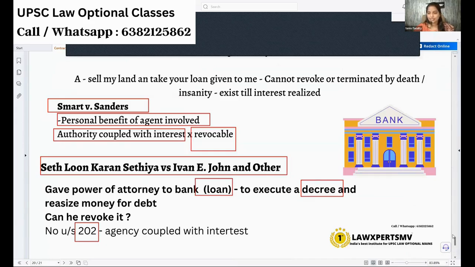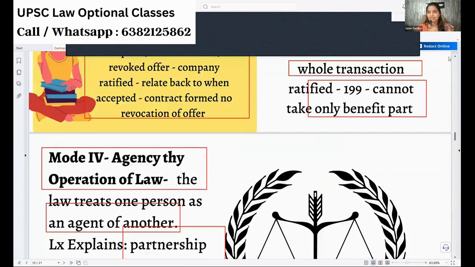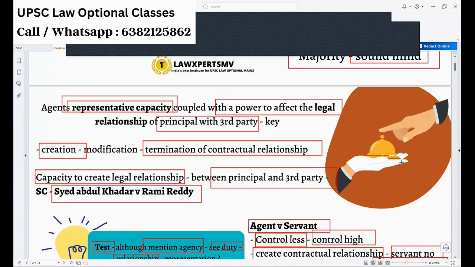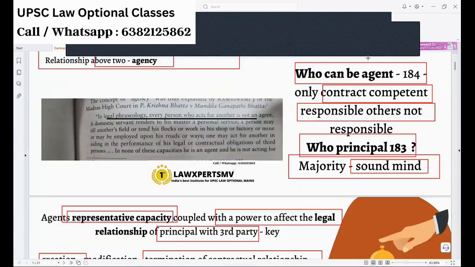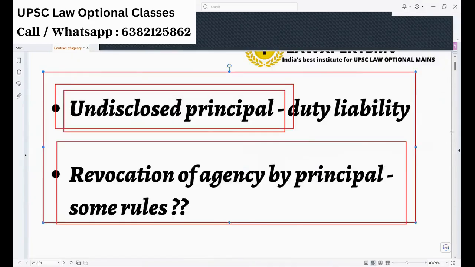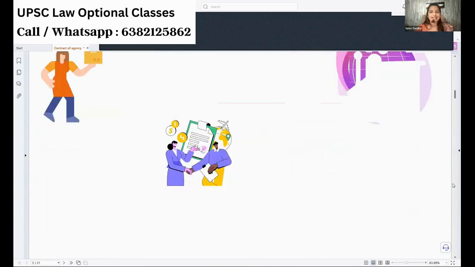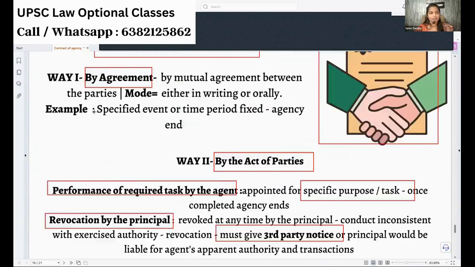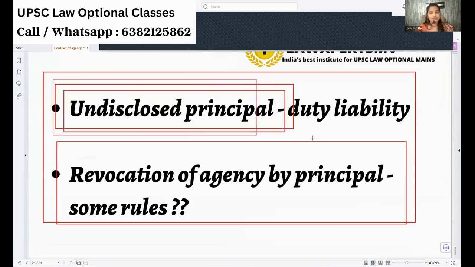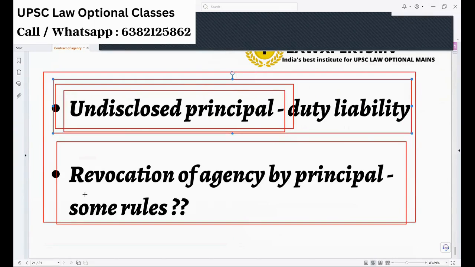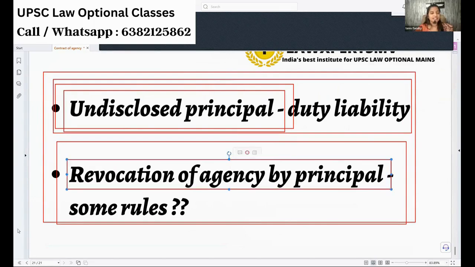So we have completed agency. If you have any doubts, you can ask. Can you repeat the homework? Yes. You're going to see who is an undisclosed principal. What is the duty and liability of an undisclosed principal? And next, revocation of agency by a principal, and whether there are any rules for such revocation.